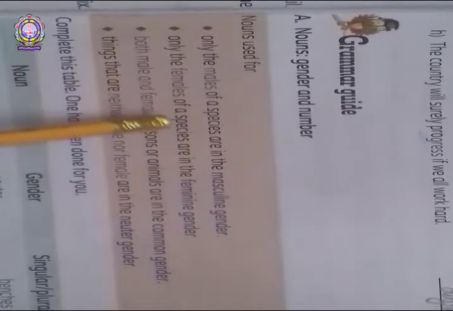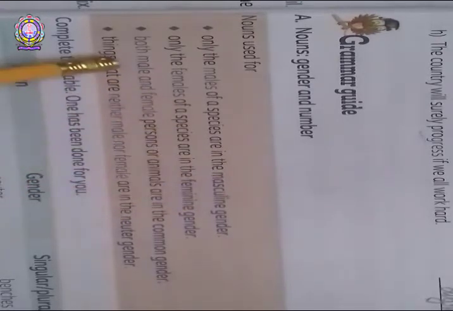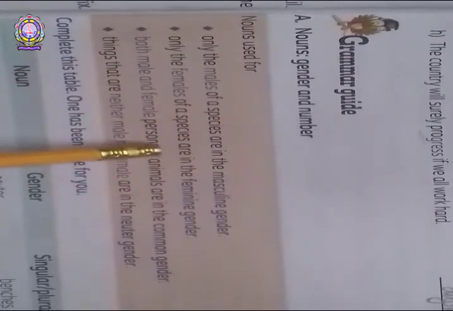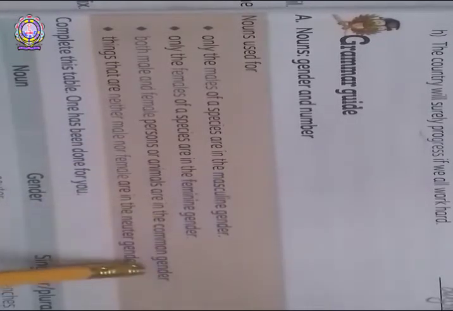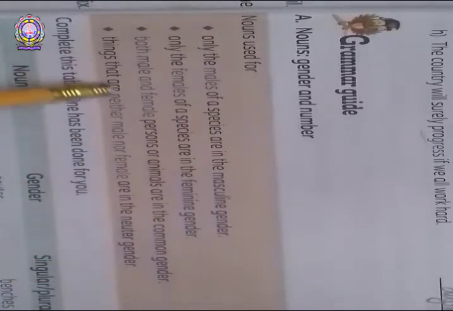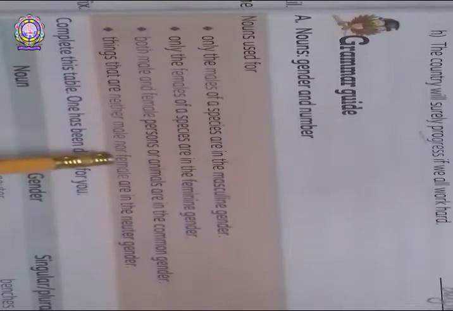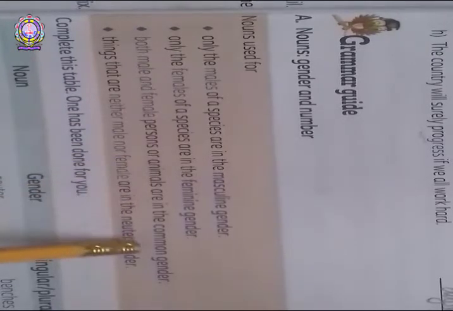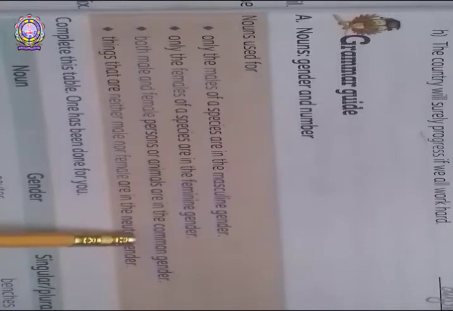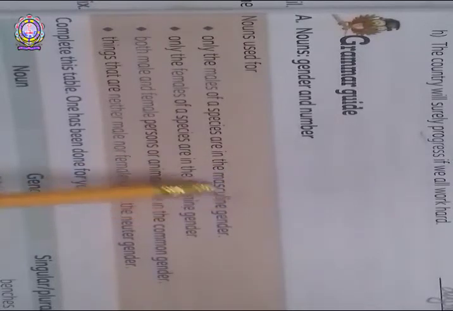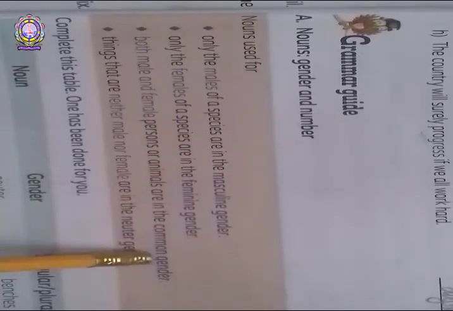Only the females of a species are in the feminine gender. Both male and female persons or animals are in the common gender. Things that are neither male nor female are in the neuter gender. These are the different genders you have to learn here. Which are they? Masculine gender, feminine gender, common gender and neuter gender.